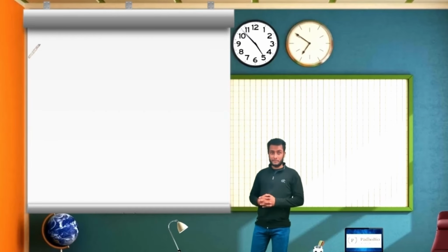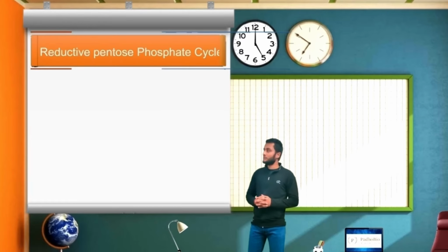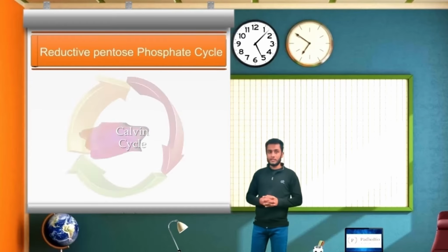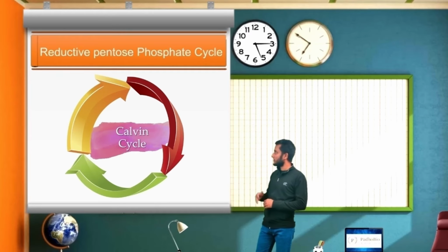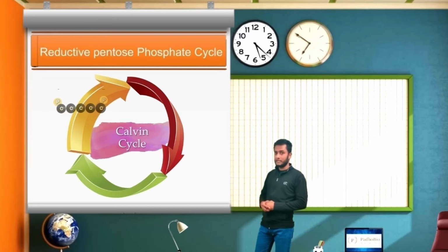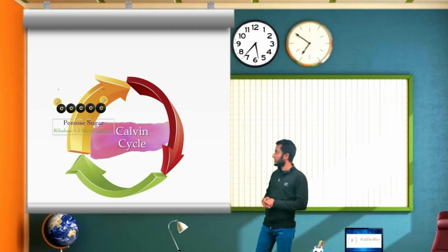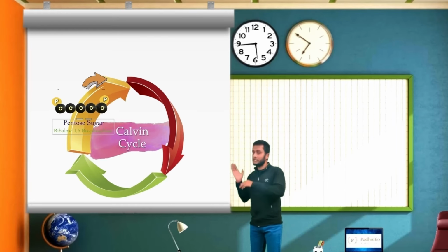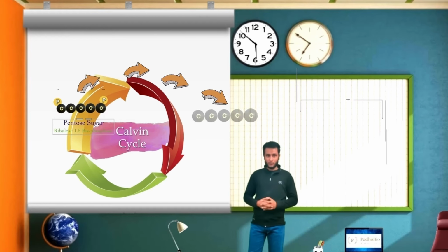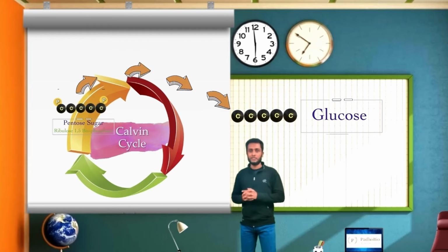Now coming to its third name, that is reductive pentose phosphate cycle. As you can see, when this cycle starts, the very first molecule present in it is the 5-carbon sugar, that is a pentose sugar, and this pentose sugar is reduced several times to form a glucose. So that's why the name was given.